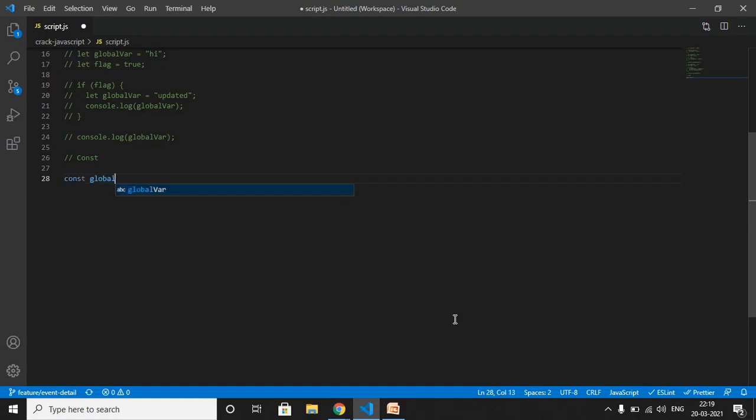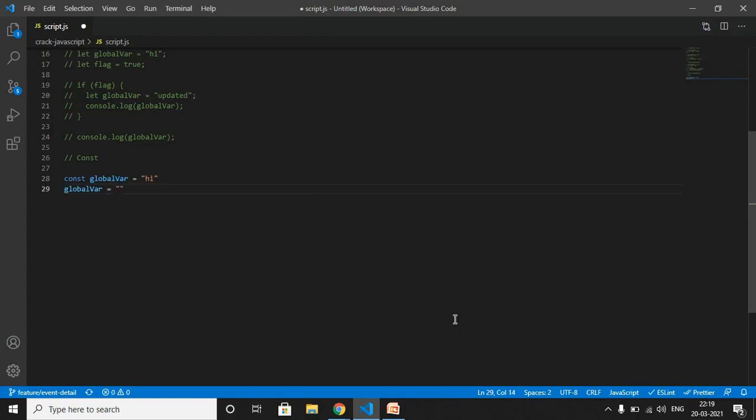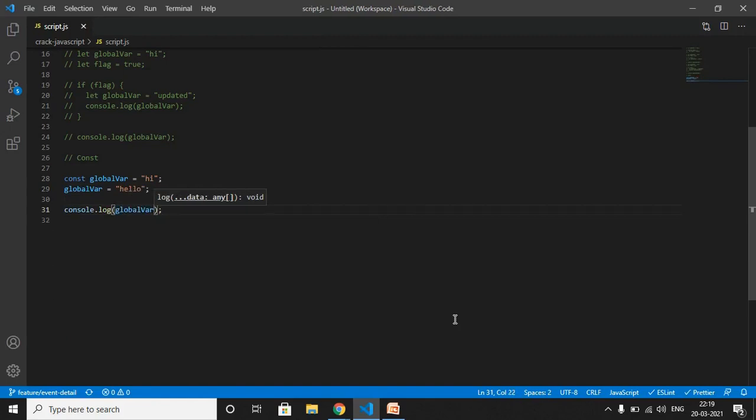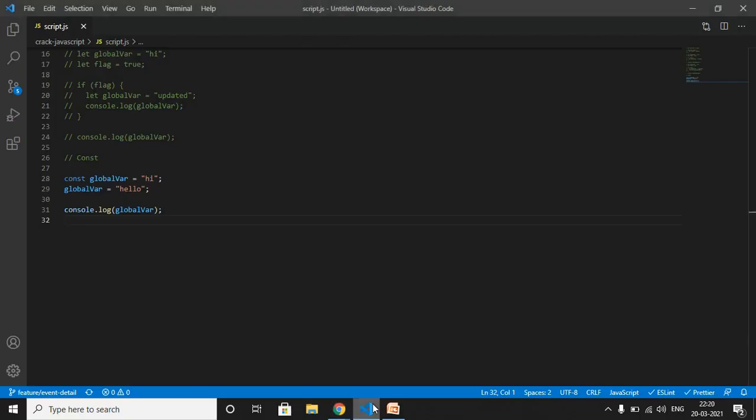Const global var is equal to hi. Global var is equal to hello. Let me console this now, global var. Okay, now what do you think? What will be the output of this global var? Let me run that. Okay, you can see that we are getting a type error, assignment to constant variable. So as I said, you cannot update the value of const.